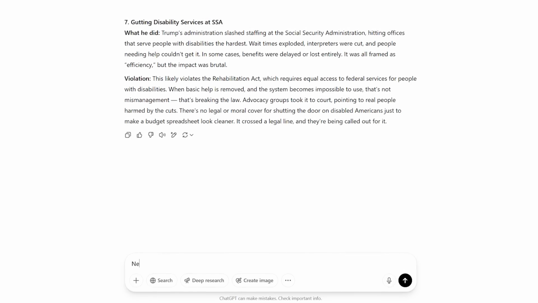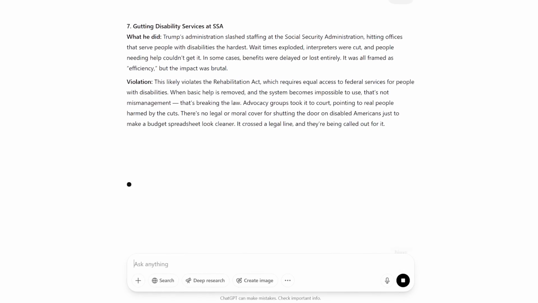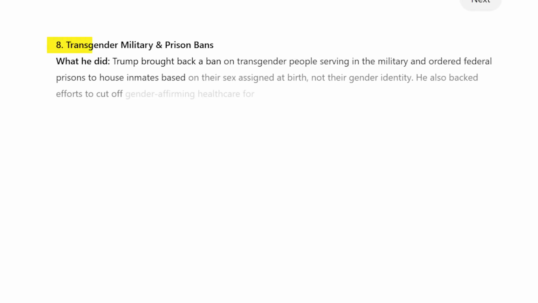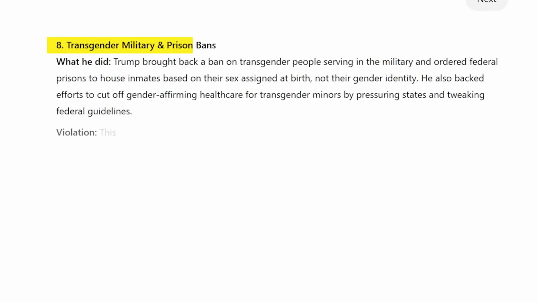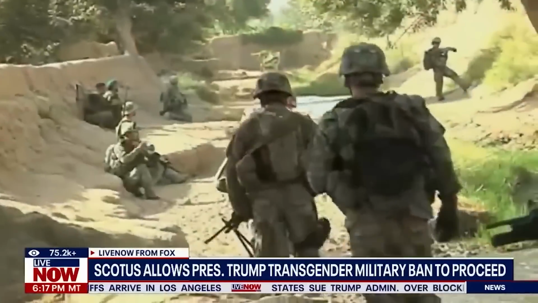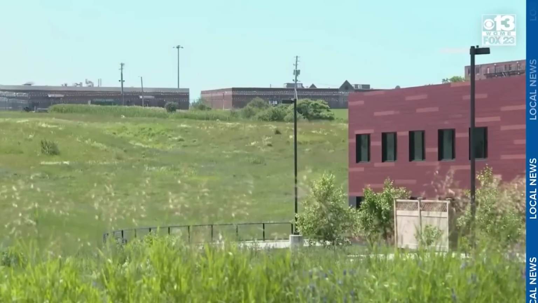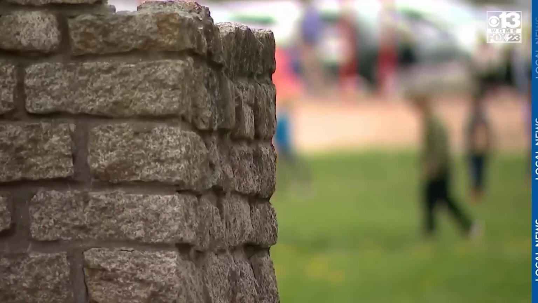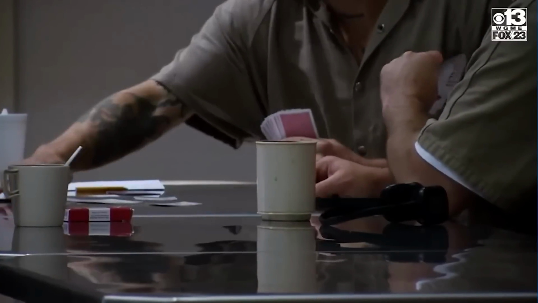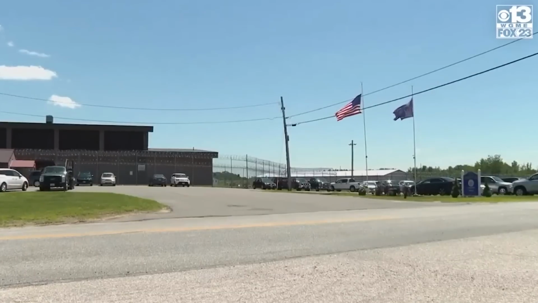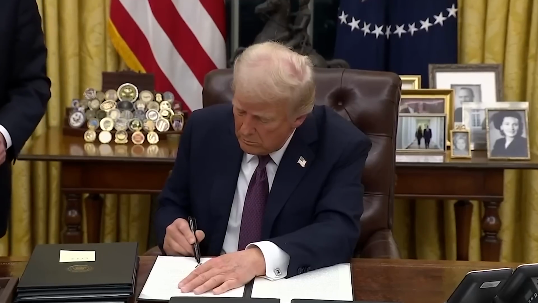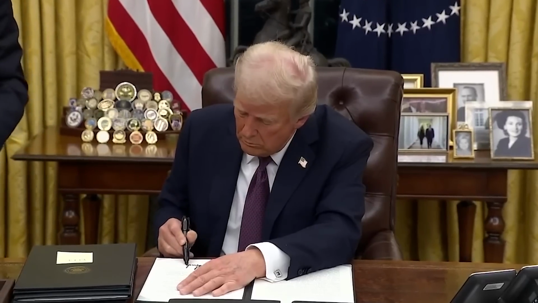Let's see the next law that Trump broke, and here we go. Number 8. Transgender military and prison bans. What he did. Trump brought back a ban on transgender people serving in the military and ordered federal prisons to house inmates based on their sex assigned at birth, not their gender identity. He also backed efforts to cut off gender-affirming healthcare for transgender minors by pressuring states and tweaking federal guidelines.